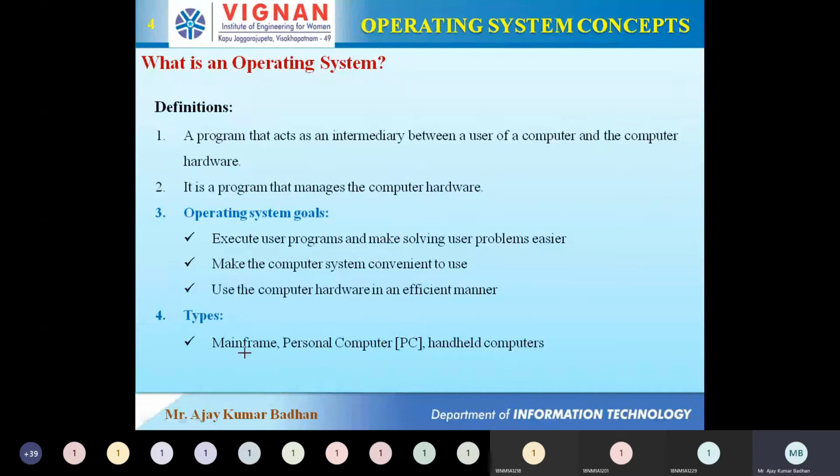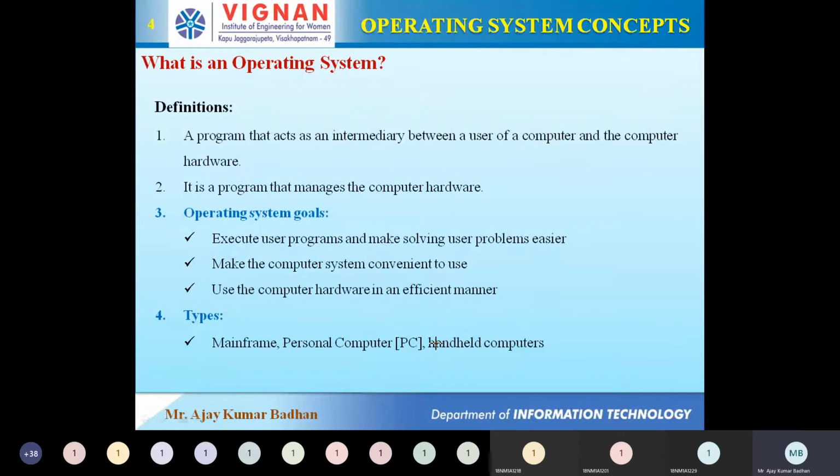So if you observe here, there are many different types of operating systems that exist. For example, for handheld we have a different type of operating system. Now can you imagine, your smartphone consists of an Android operating system. Can you use the same operating system to run your laptop? Can you install that Android operating system? It's highly impossible, right? Because the memory size is small, definitely the operating system size is also small. Whereas coming to the personal computer, you might be using Windows 10. Can you use Windows 10 on your smartphone? It's highly impossible, right? So these are the differences.